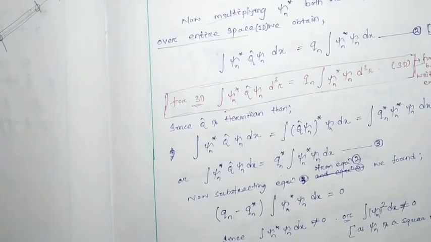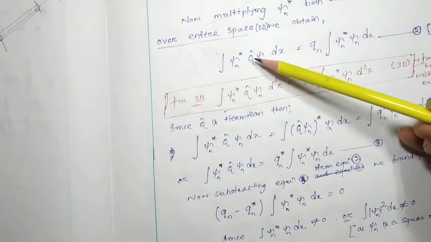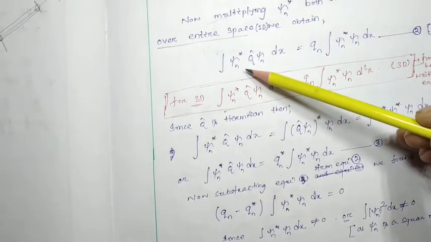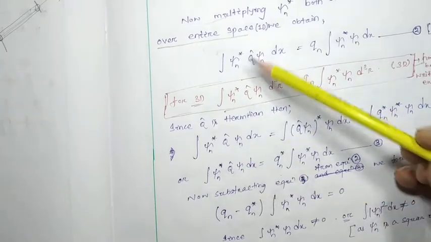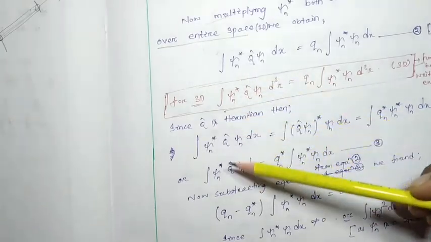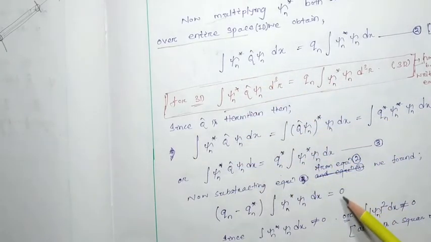We found that the left hand side is the same as the other left hand side, so it will be subtracted and you are going to get 0.